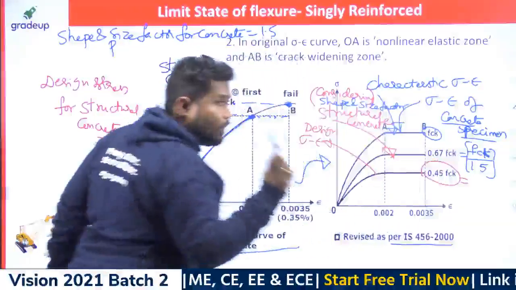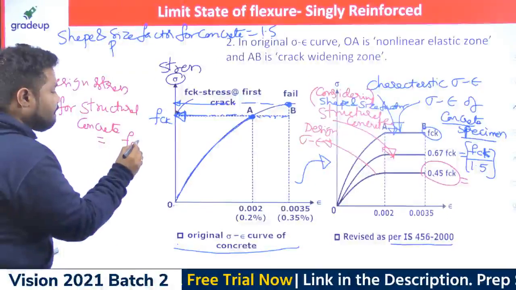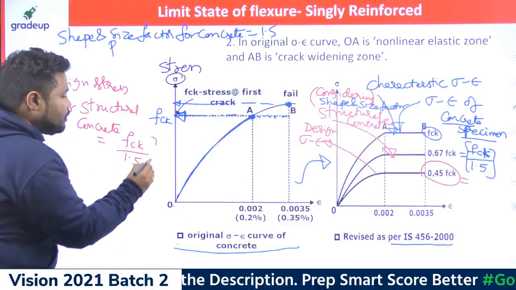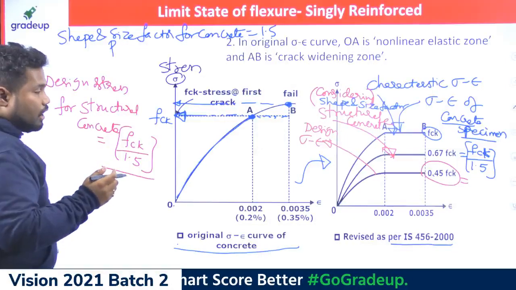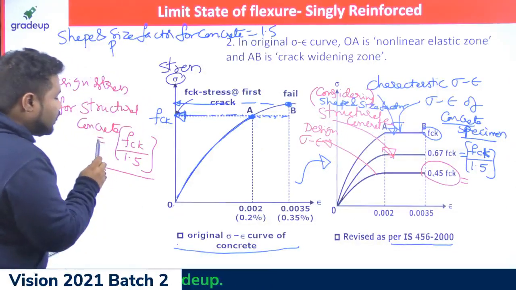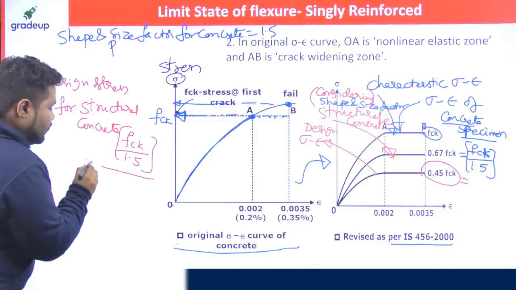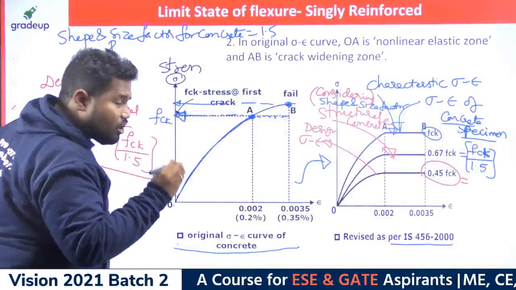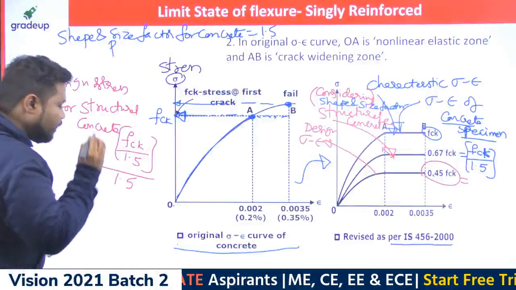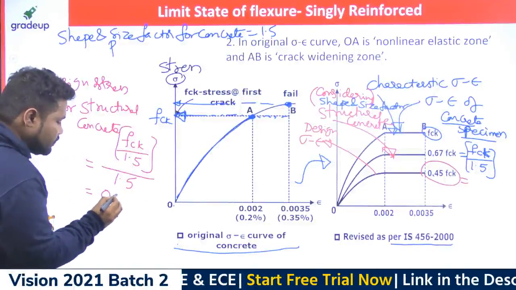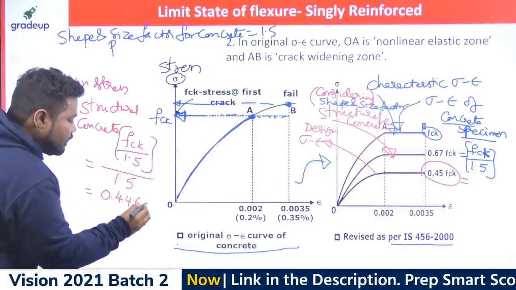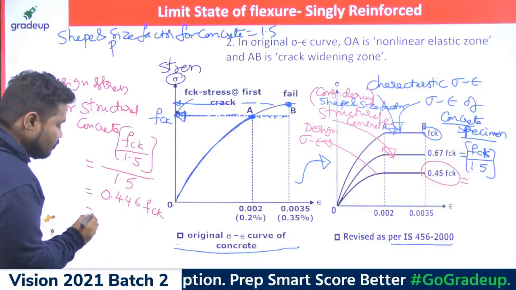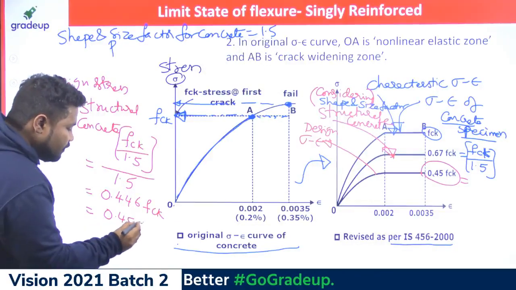It is fck by 1.5, right? Divided by, and I need to consider even the partial safety factor for the material concrete, right? So again divide by 1.5. So that's the reason why this is 0.446 fck, or in other words 0.45 fck.